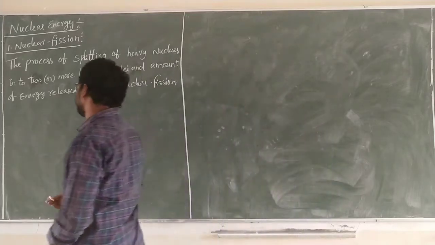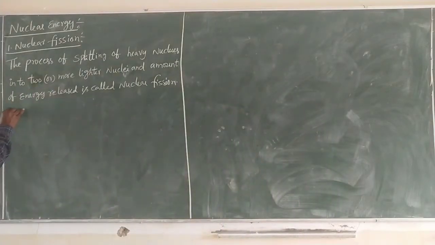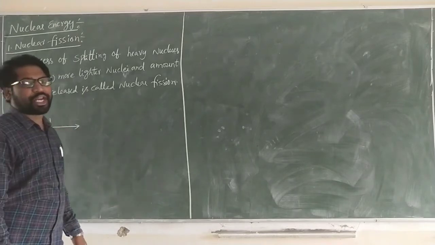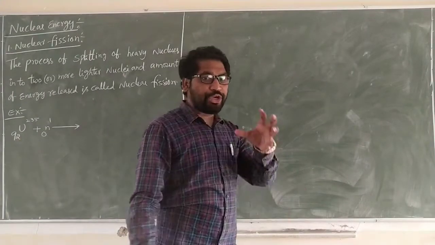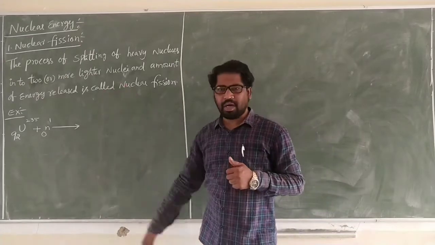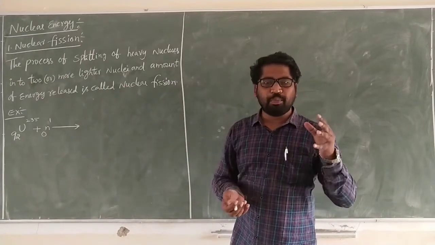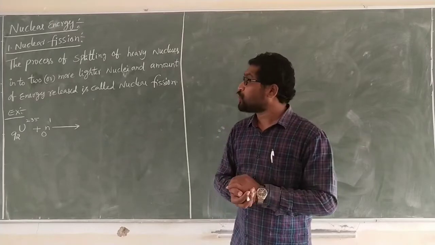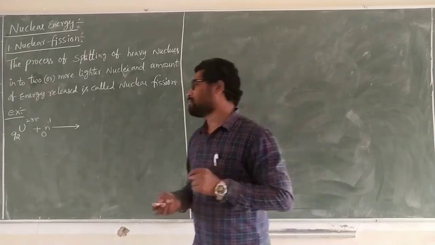Example, see. Uranium-235 plus one neutron participate in the reaction. The heavy nucleus uranium, mass 235, is bombarded, collided, so it reacts with a single neutron.